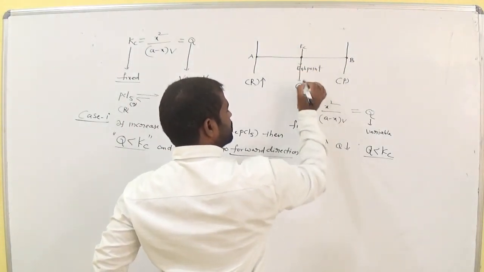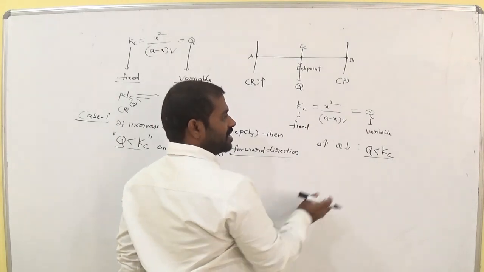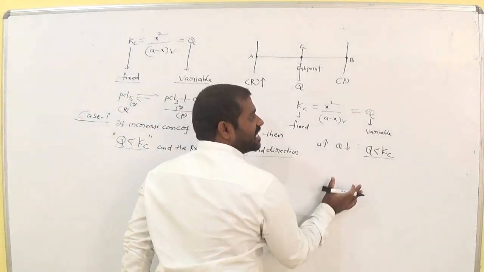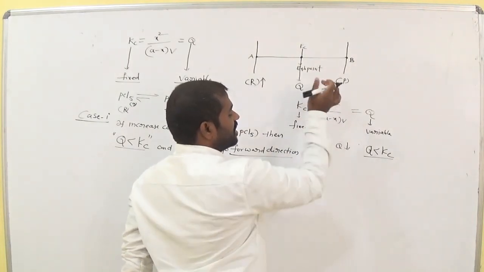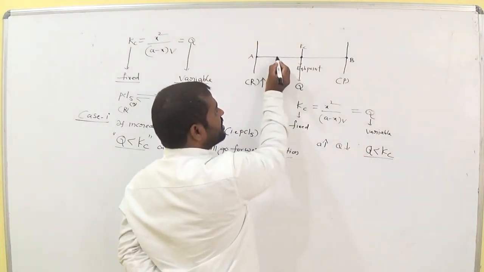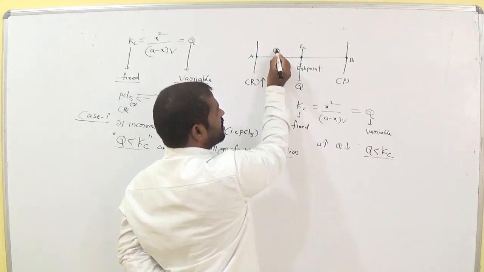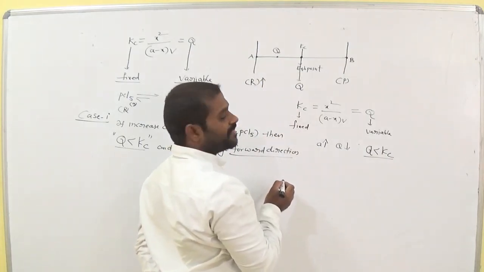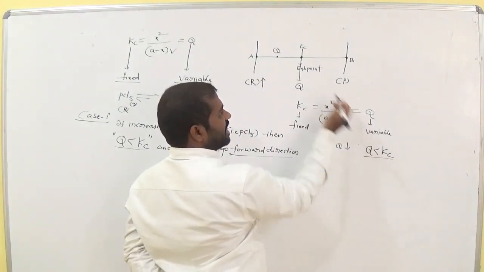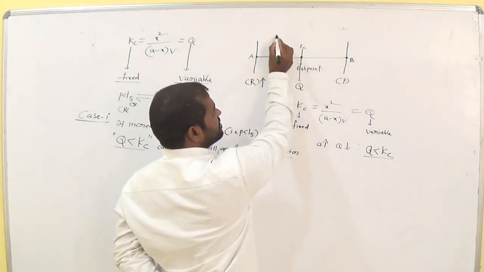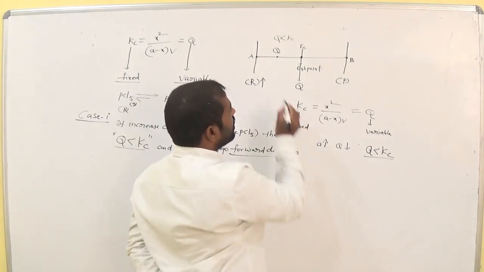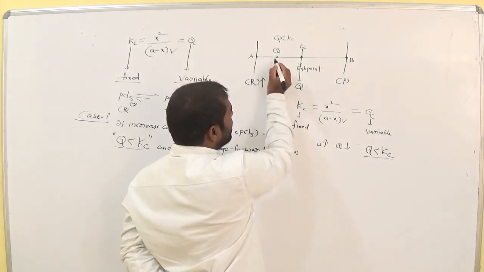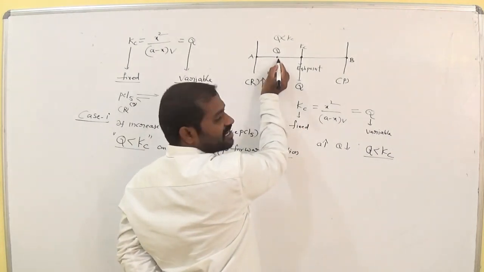Now Kc equals Q. Now the Qc value decreases. Then which value is high? Kc value is high. Okay. So now Q less than Kc means where is the point? Here, where the Q is here. Am I right? Q is less than Kc. Here it is Q is less than Kc. Am I right? Now the reactants are here. The reactants are just here.